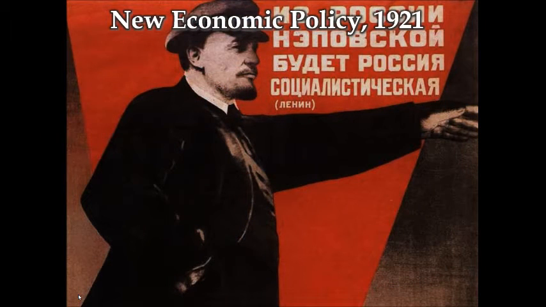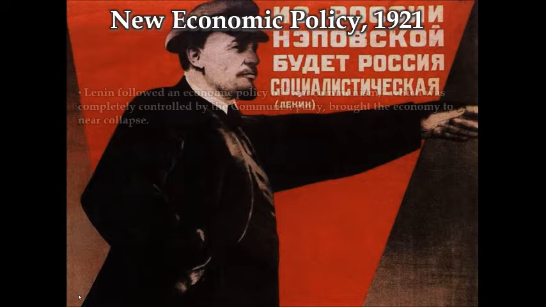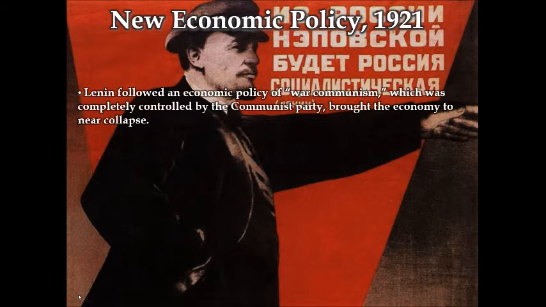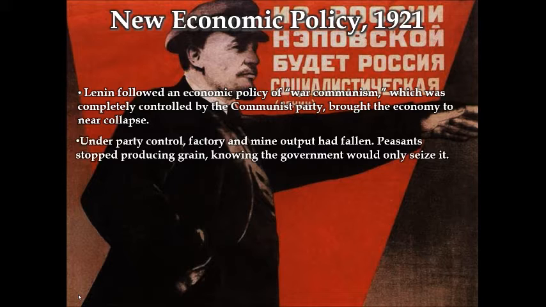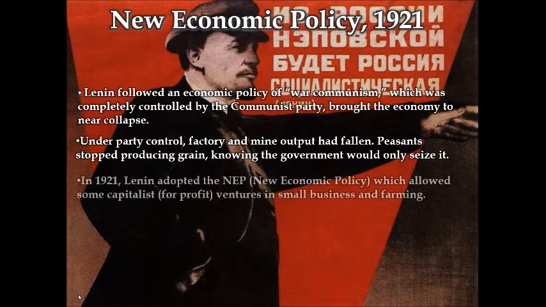Now we're going to look at Lenin's new economic policy. Lenin followed an economic policy of war communism, which was completely controlled by the Communist Party. This brought the economy to near collapse. Under party control, factory and mine output had fallen. Peasants stopped producing grain, knowing the government was only going to seize it.